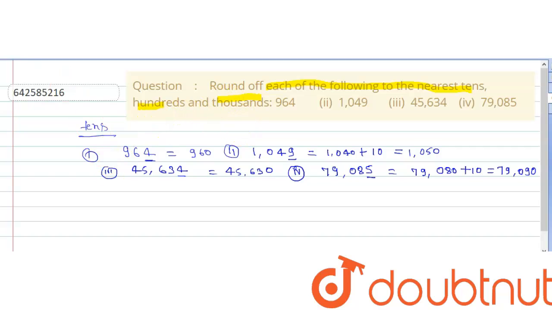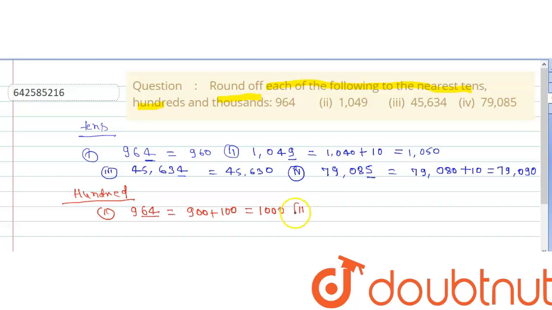Next, I will round all the parts of this question to the nearest 100. For rounding to the nearest 100, we have to look at the last two digits. So our first part is 964. Looking at the last two digits, which are 64, and 64 is greater than 50. So it will give 900 plus 100, which is equal to 1000.